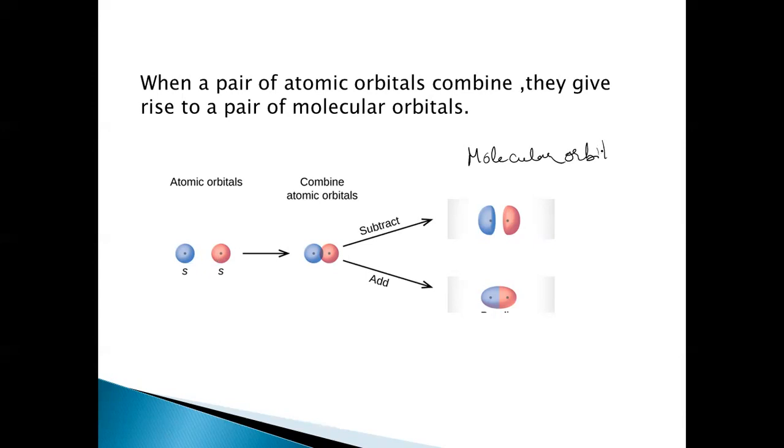So what is happening when two atomic orbitals are combining? Two molecular orbitals are being formed. And here they can add or subtract. When we are adding, that means in phase overlap, that is, both the lobes are of the same sign. This is the nucleus of these atoms, this is plus and this is plus. When these two are combining, that is in phase overlap.